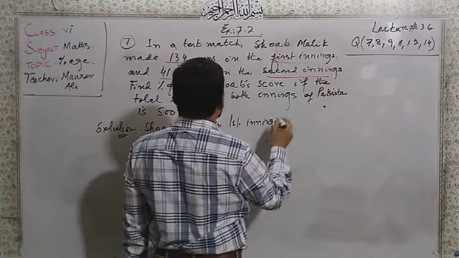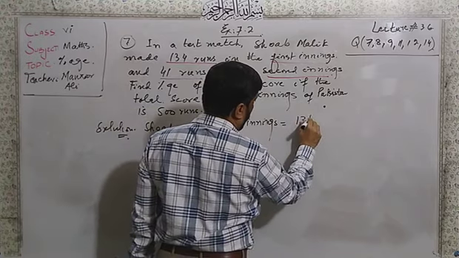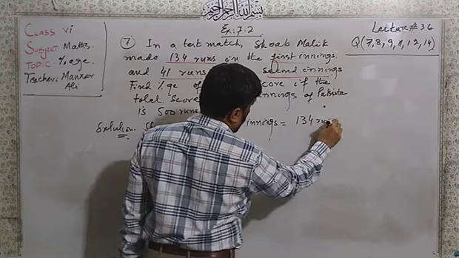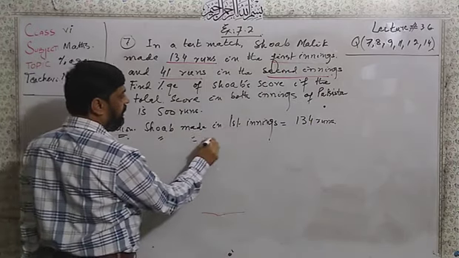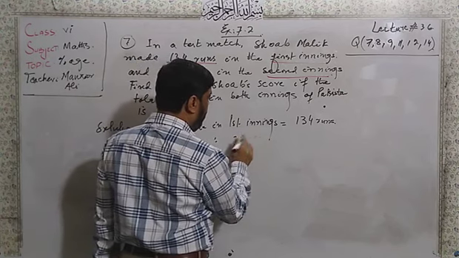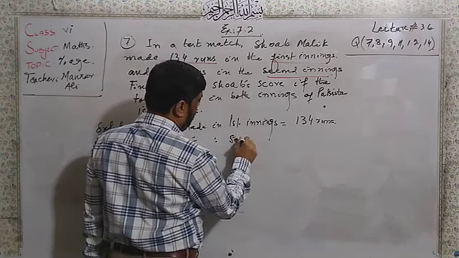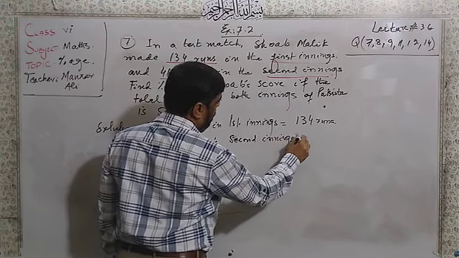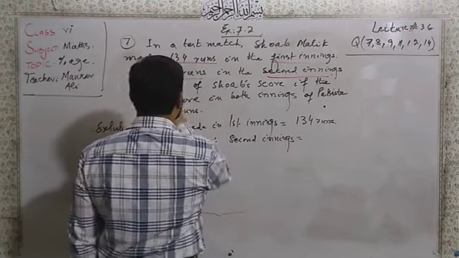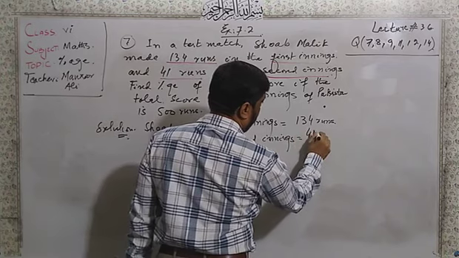Shoaib made 41 runs in the second inning.